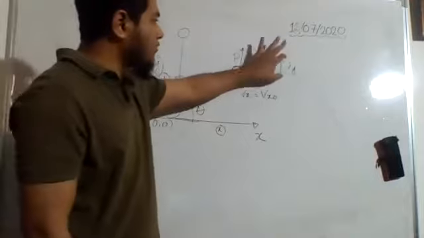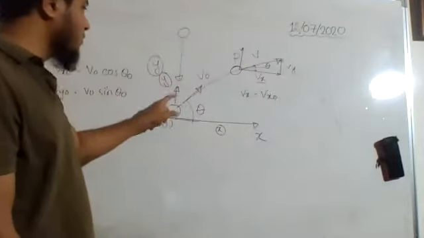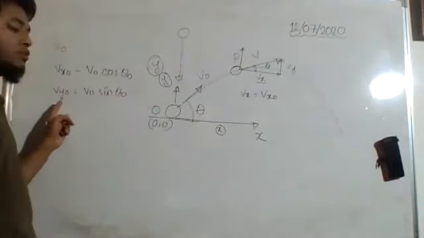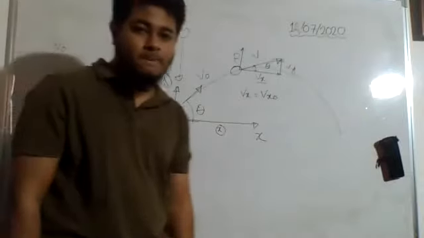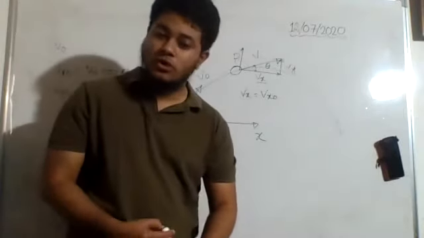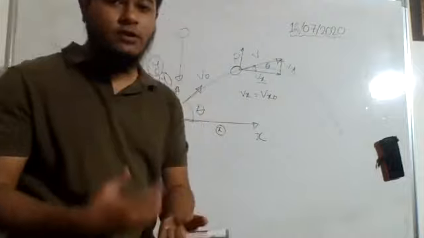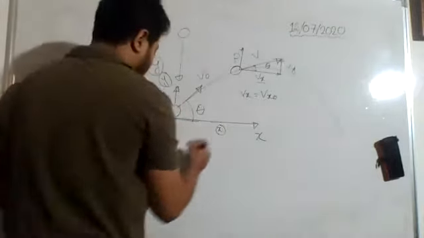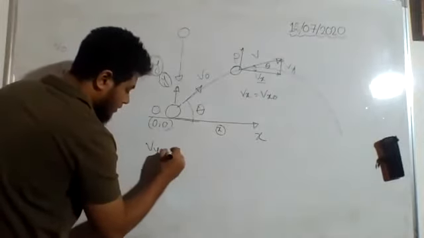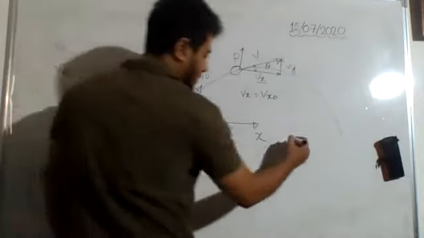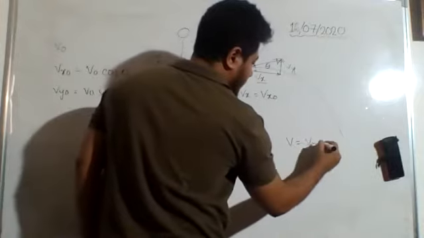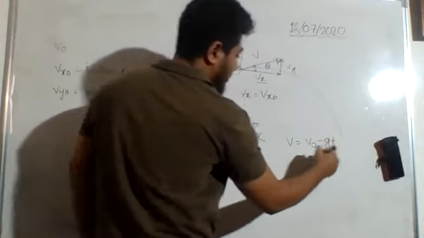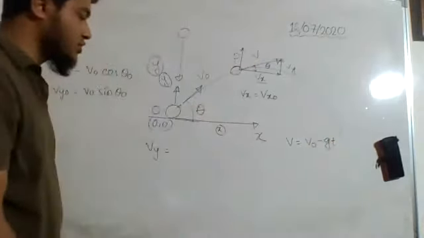But what about vy? Will it be equal to vy naught? This is not going to be equal to vy naught. Why? Because there is some acceleration, deceleration acting on it, right? So what can I write? Let us write the common equation: v equal to v naught minus gt, because of deceleration.